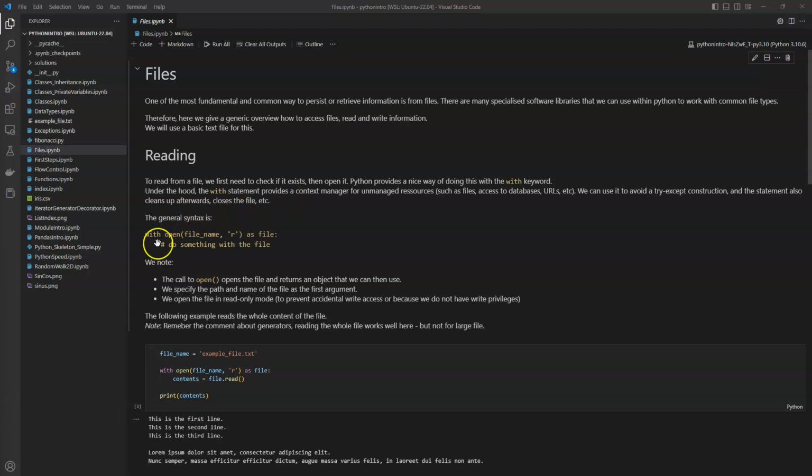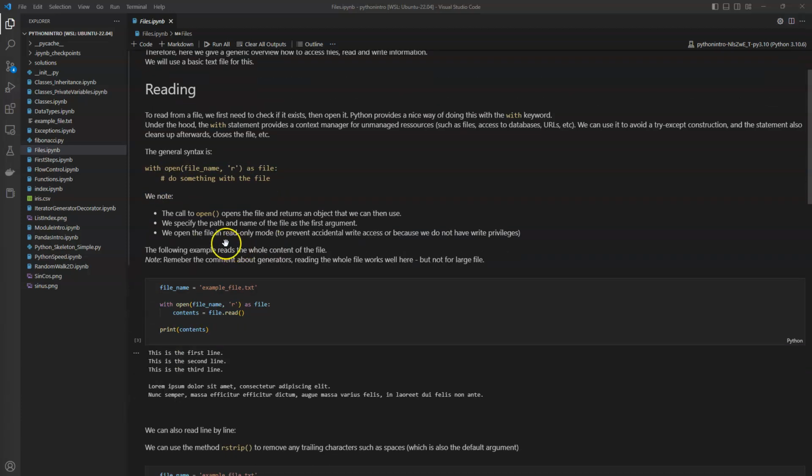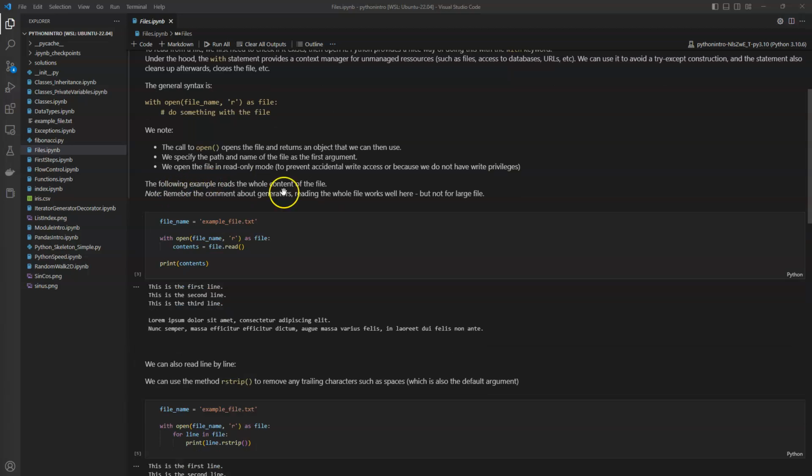And the general syntax for this is with, and then we use open to open the file name in read mode as, and then we give it a name, for example, as file, colon, and then the indented block where we want to do something with the file. So here we call open to open the file, and this returns an object that we can use later. We need to specify the path in the file name, and we opened it here in read-only mode, but we could also open it in read-write mode, and so on.